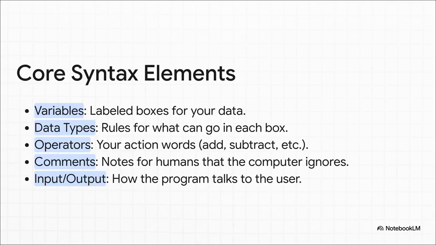Think of variables as just labeled boxes where you can store your data. Data types tell you what kind of stuff can go in each box. Is it a whole number, a decimal, or maybe some text? Operators are your action symbols: plus, minus, times, divide. And comments? They're just notes for yourself or other programmers. The computer completely ignores them, but they are absolutely essential for understanding complex code.